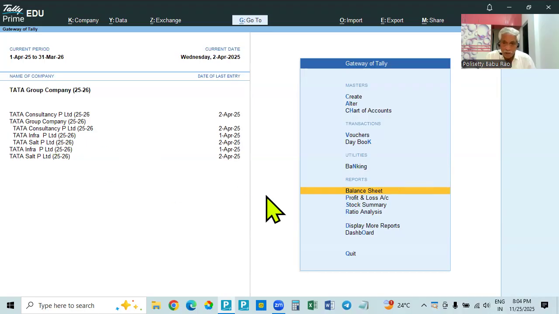in the group company. Okay, so this is all the member companies relating to the transactions. Whatever we do, create a new transaction, that is an entry, or alter the entry, any entry, delete any entry. Whatever you do, you delete any parties also. Whatever you do, that will be automatically updated. Now, this is relating to the transactions in the member companies.